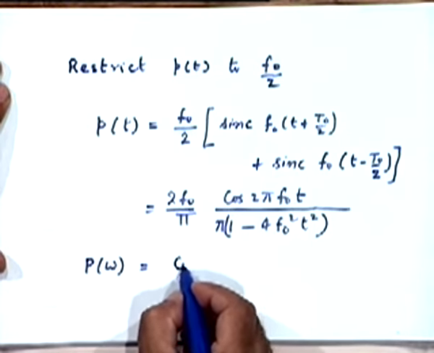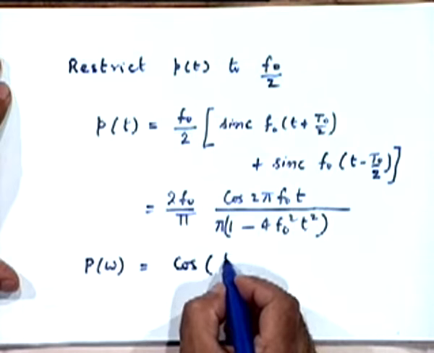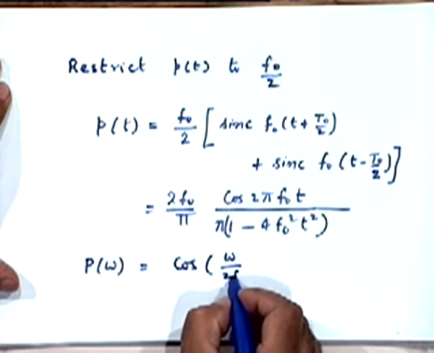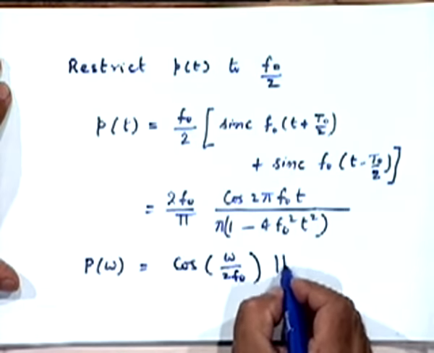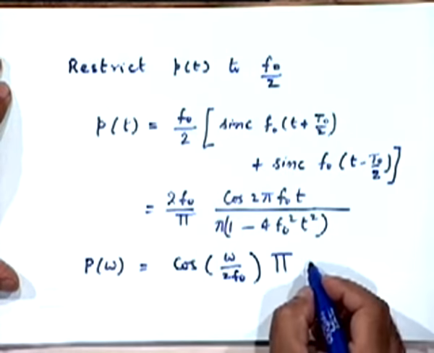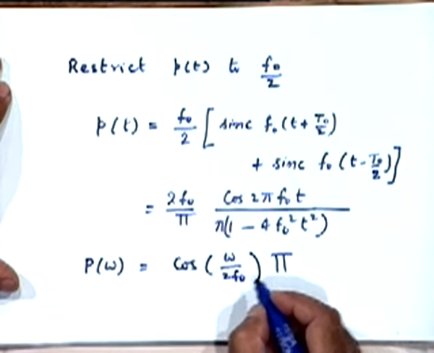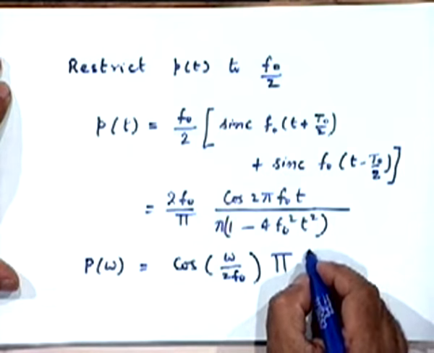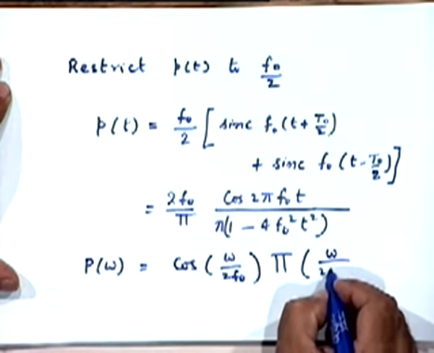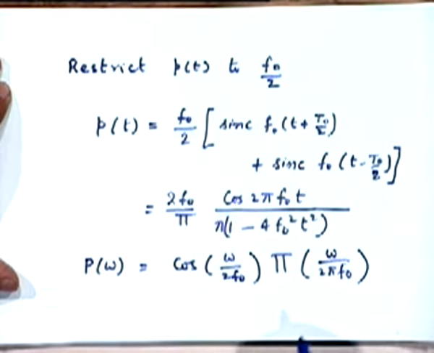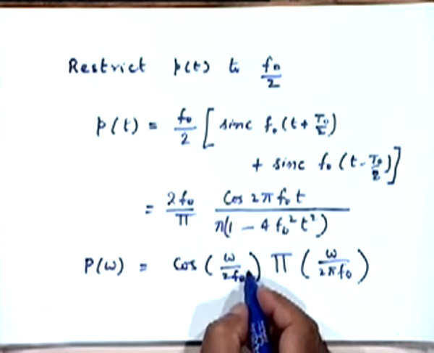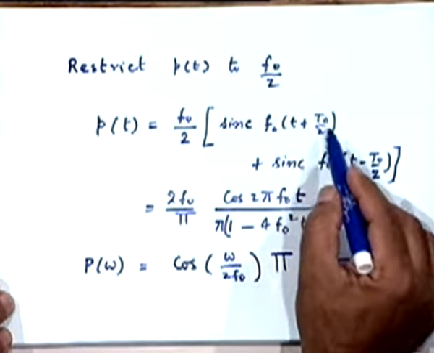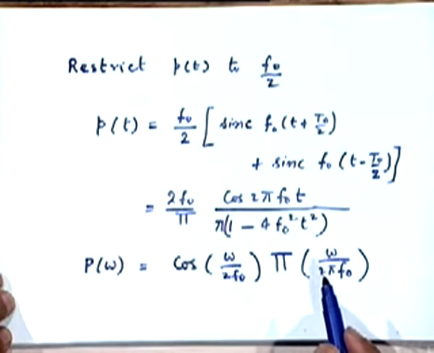So it is quite clear, without going through the formalities, that the power spectrum would be a cosine function multiplying that rectangular function. The cosine function comes from these two time shifts.